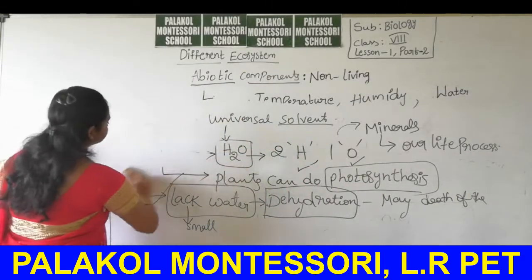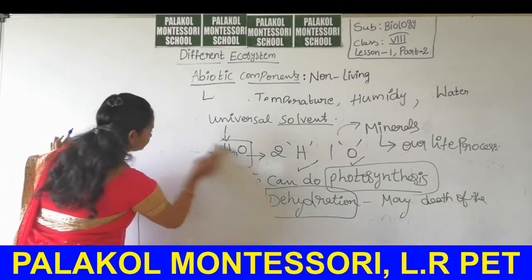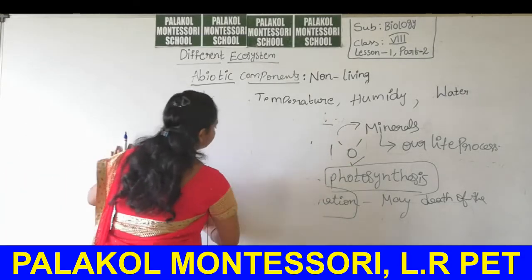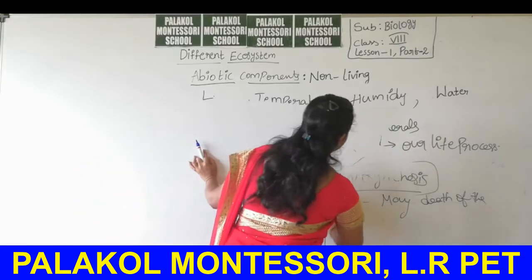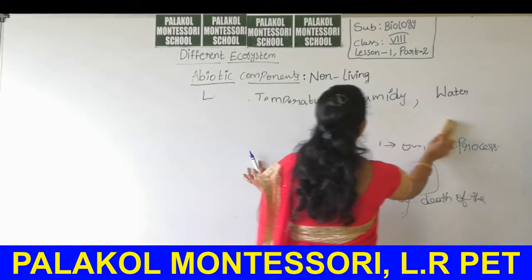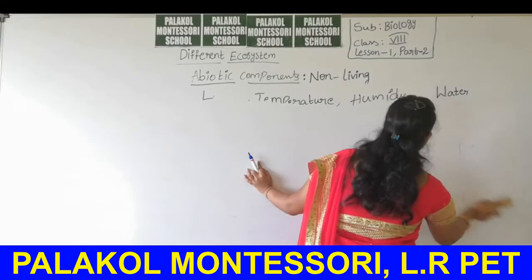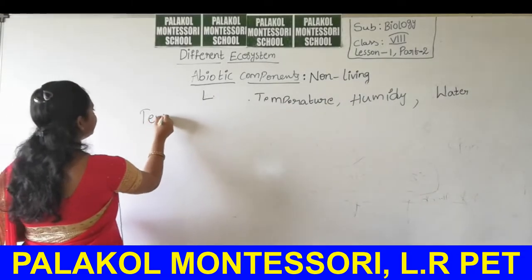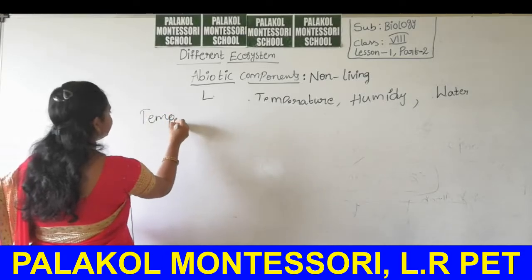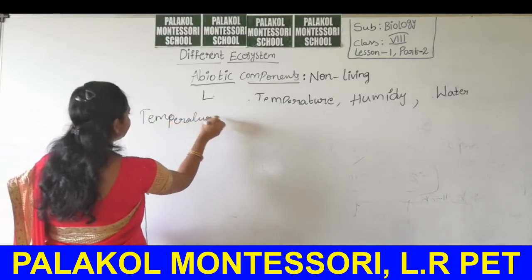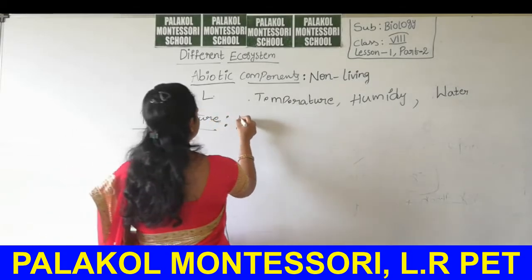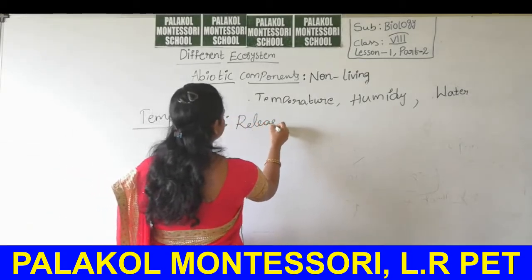Then temperature. Temperature is heat energy released from sunlight.